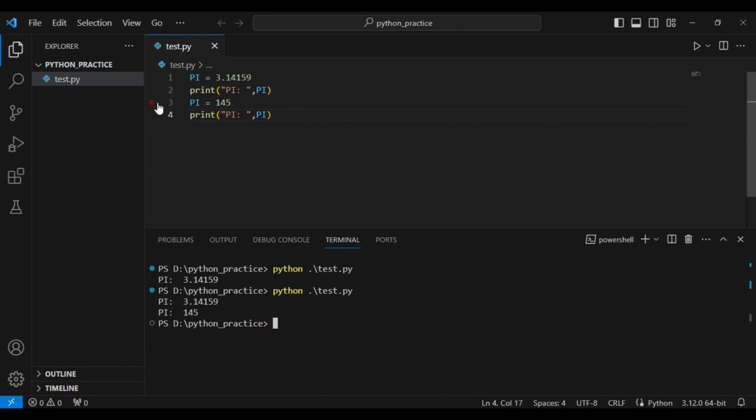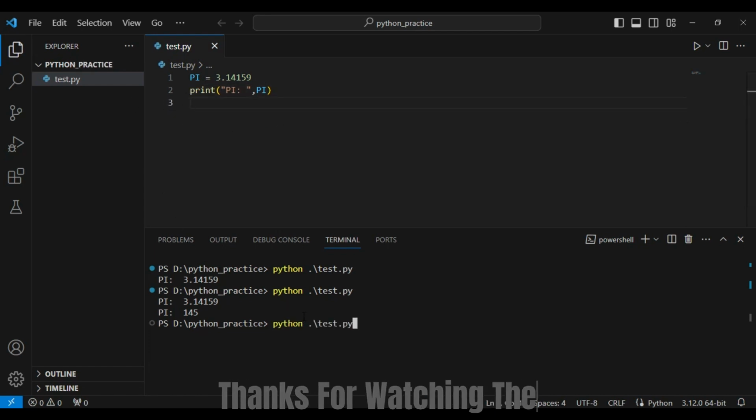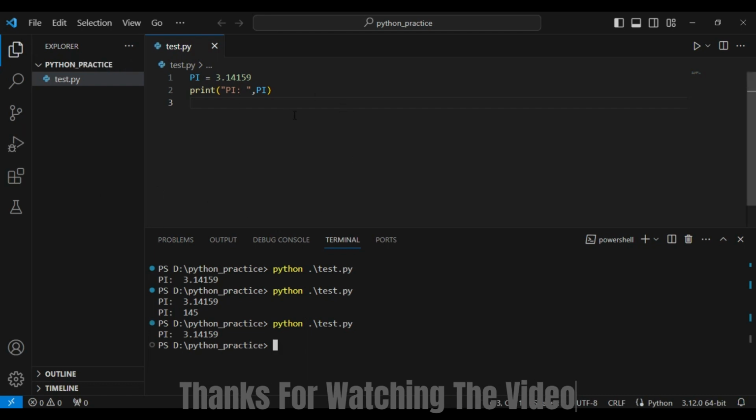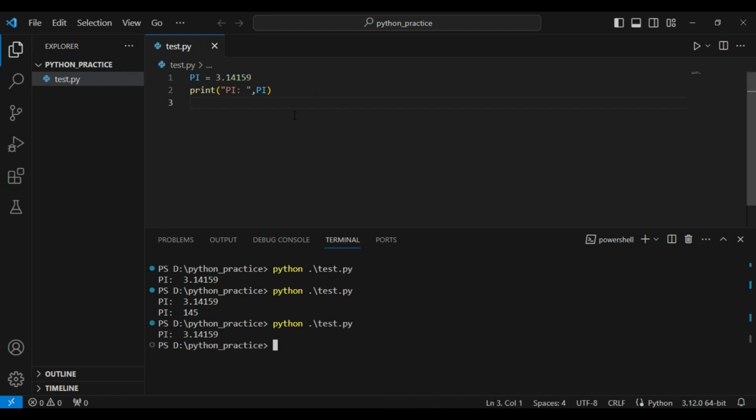Whenever you are using constant variables in Python, be careful. It is just a signal to developers that they shouldn't change this variable's value. That is just one convention. In this way you can define a constant variable in Python.